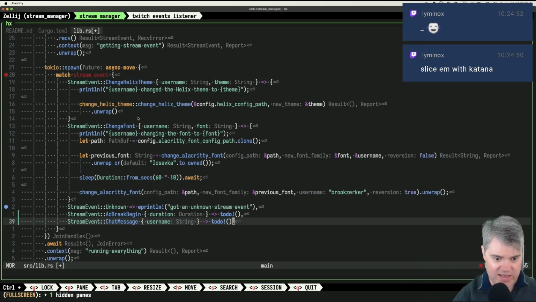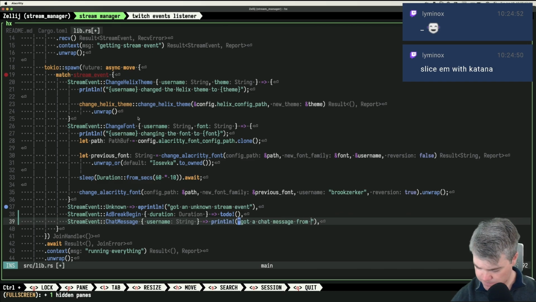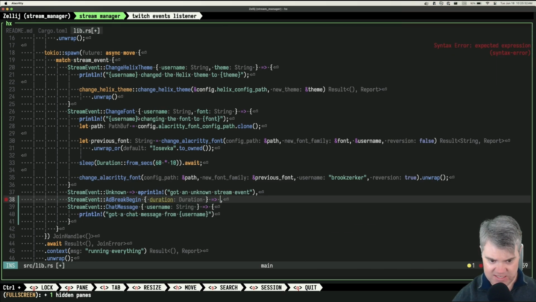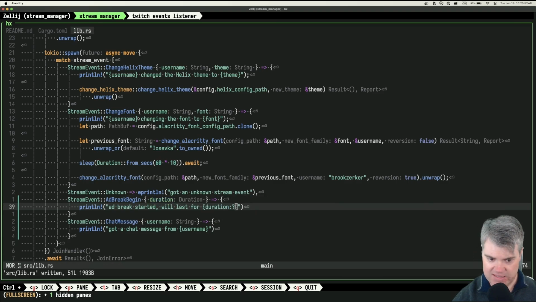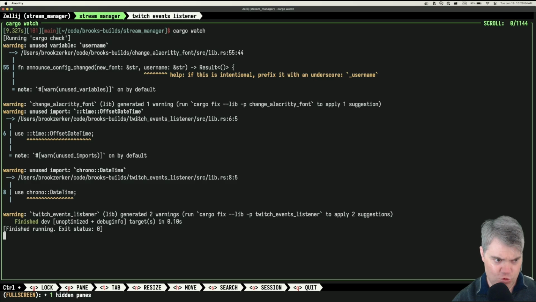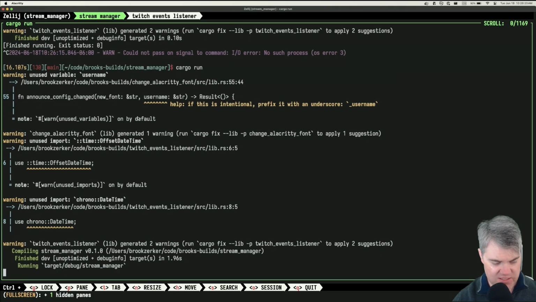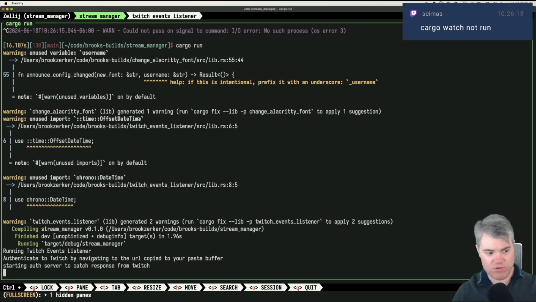Right. So when this happens, let's just go ahead and do a print line. Got a chat message from username. Is this actually happening? Let's try print line. Add break started. Will last for, can I do a duration here? Like that. Yeah, I can. Ooh, that just exits right away. Huh. It's not something weird with cargo. Oh, it is something weird with cargo run.